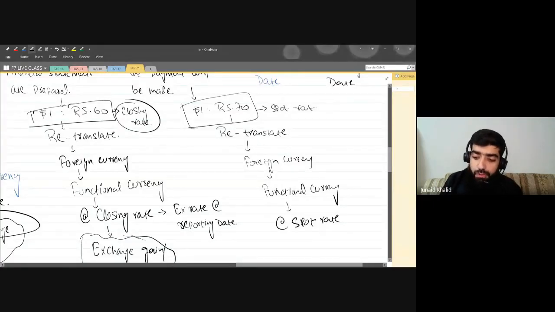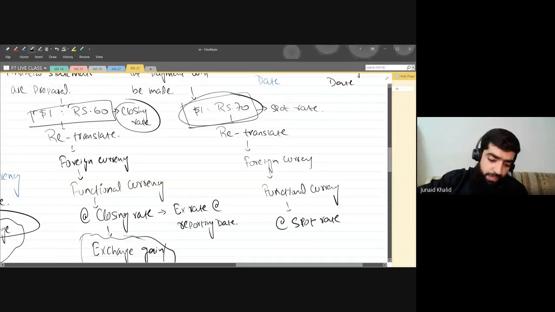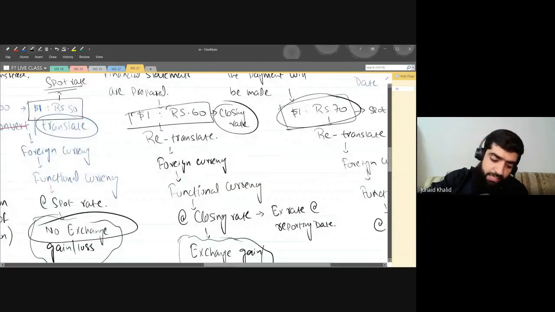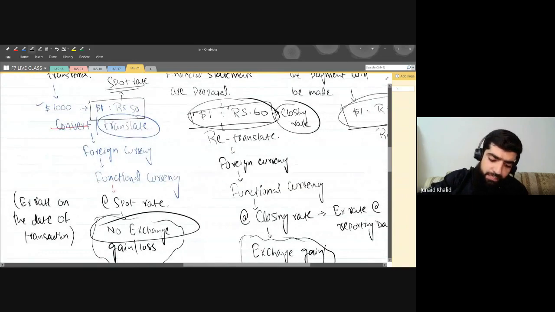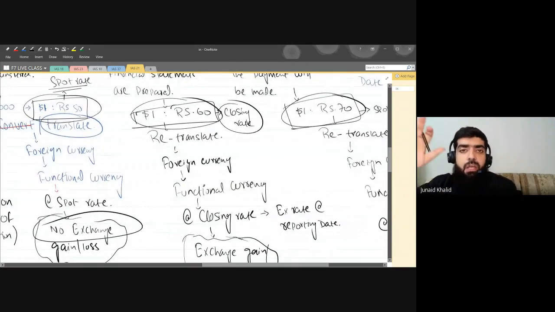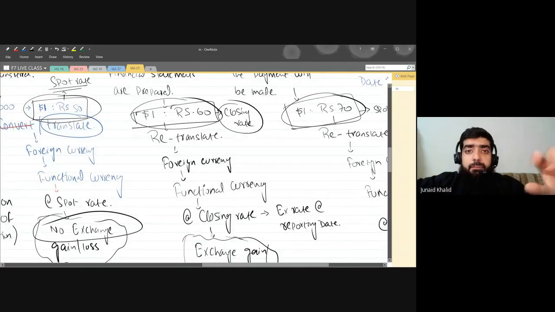But the question is, sir, how are we going to know what the exchange rate is? What are the exchange rates at the date of reporting, at the date of settlement, at the date of transaction? Please don't worry about this one. The examiner will give you the details regarding the exchange rates at the date of transaction, the date of reporting, and the date of settlement. Are you guys getting this point?